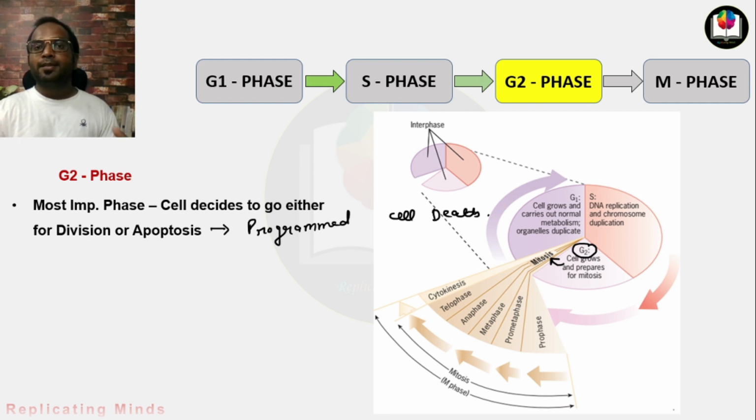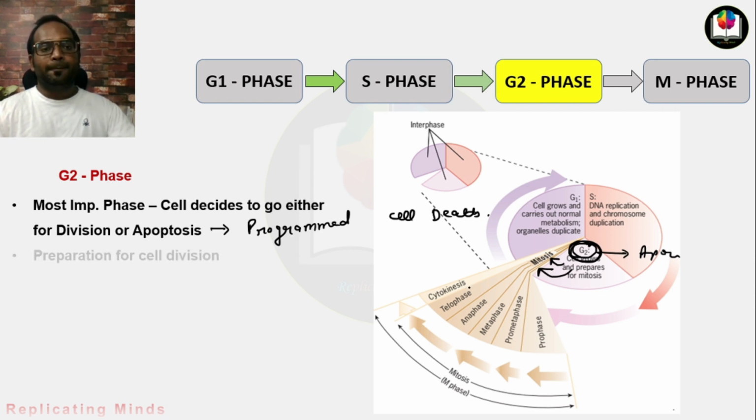There are some problems going on in the cell, and if this cell, which contains so many defects, goes for division, then the daughter cells will also be defective. That's why it decides for apoptosis. And if everything is fine, then it moves toward cell division. That's why G2 phase is the most important phase of the cell cycle.